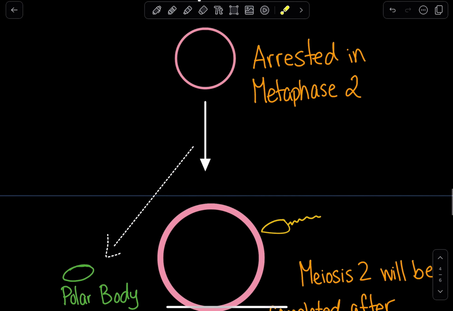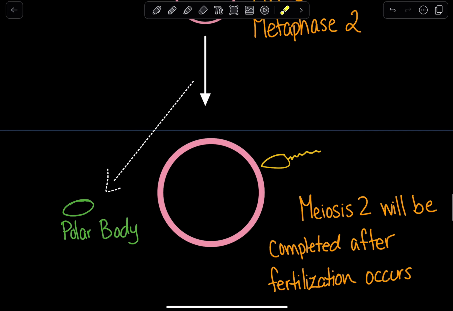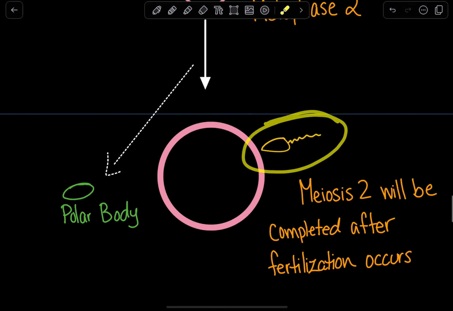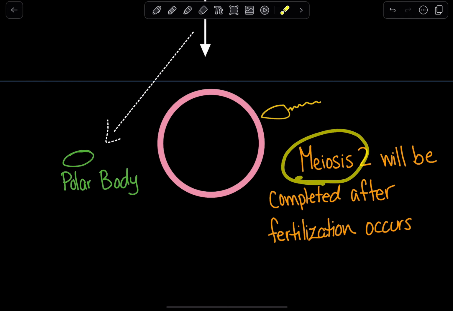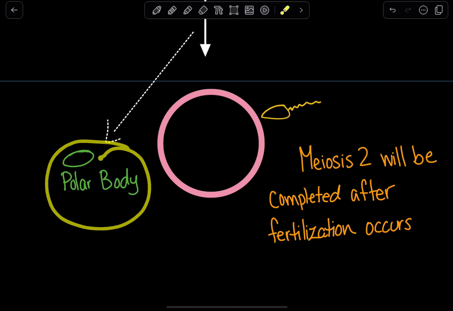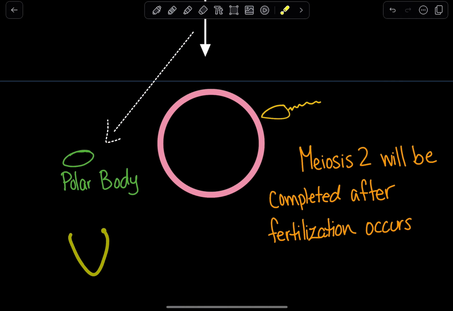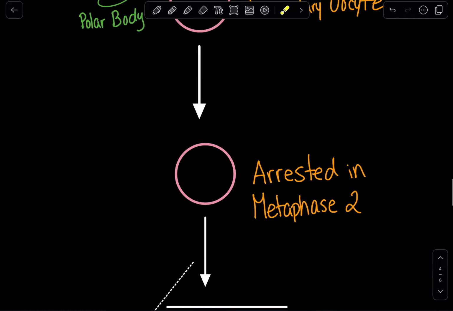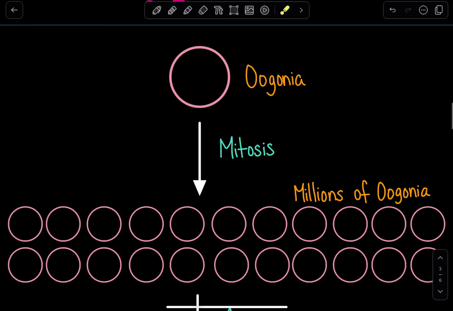So remember that within females, each menstruation cycle, there is an egg released. If fertilization occurs, it will be able to complete meiosis 2 and become the matured ovum. And once again, another polar body will be produced instead of two cells. So after fertilization, you get that mature ovum. And that is essentially the process of oogenesis.